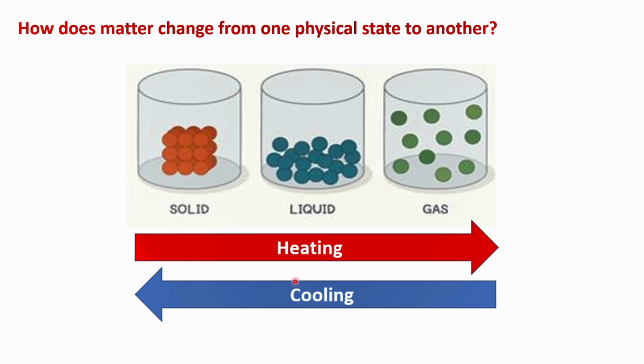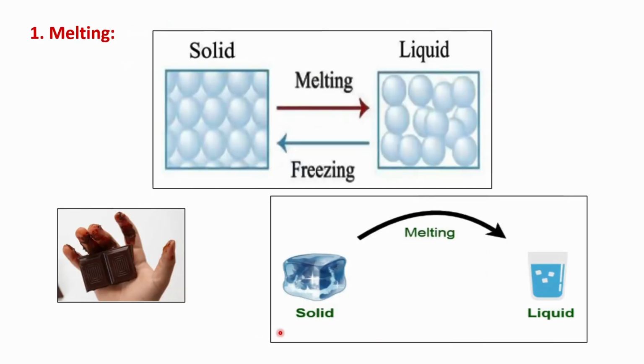Cooling: when a substance is cooled, its particles lose kinetic energy and move closer to each other, causing the substance to change from one state to another. Let's explore and understand the main changes: melting, freezing, boiling, condensing, evaporation, sublimation, and deposition.